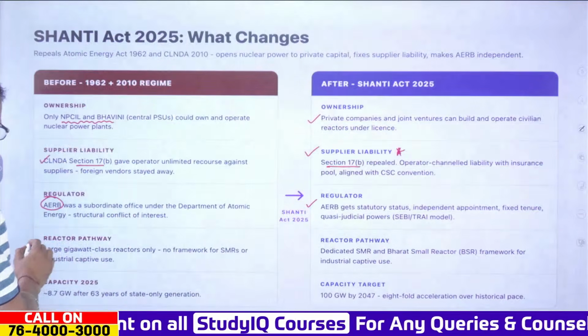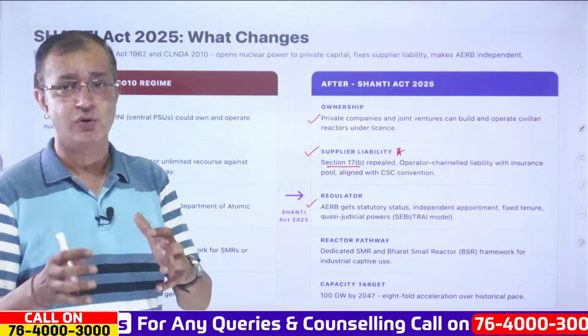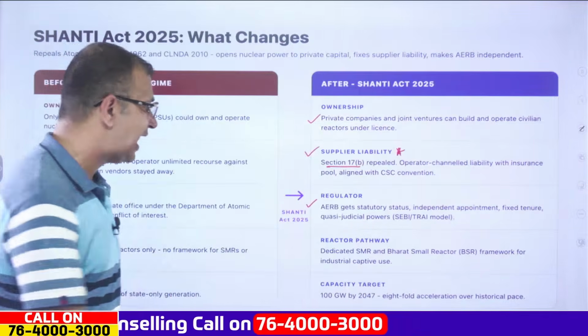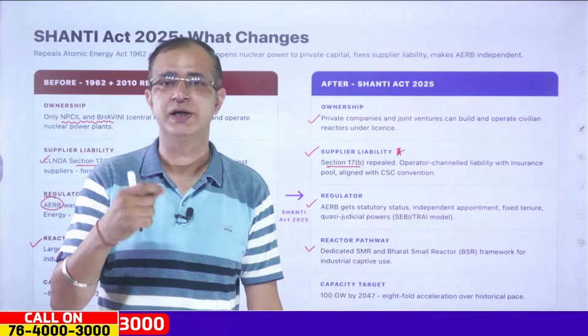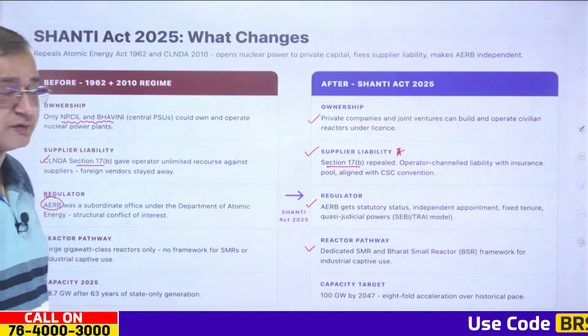Also, we have the reactor pathway, where earlier only the large gigawatt reactors were actually permissible. But now ultimately we will have SMRs, that is small modular reactors, that could be created. Also, we have the Bharat Small Reactor Framework for industrial captive use as well.